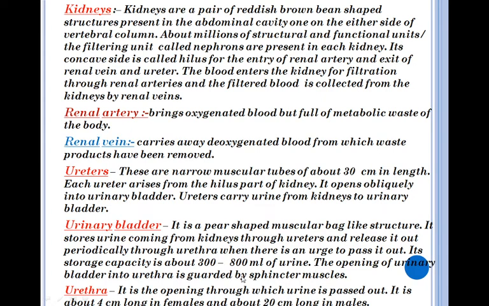The opening of the urinary bladder into the urethra is guarded by sphincter muscles. Means it controls the backflow of urine from the urethra into the urinary bladder. Now urethra. Urethra is the opening through which urine is passed out, and it is about 4 centimeters long in females and about 20 centimeters long in males.